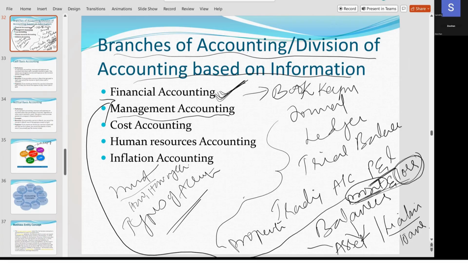Are the customers happy? For example, if you are manufacturing Samsung mobiles, and your accountant comes and says, sir, our Samsung mobiles cost 10,000 rupees, and suddenly a competitor like Xiaomi comes into the market, selling the same brand phone for 9,000.